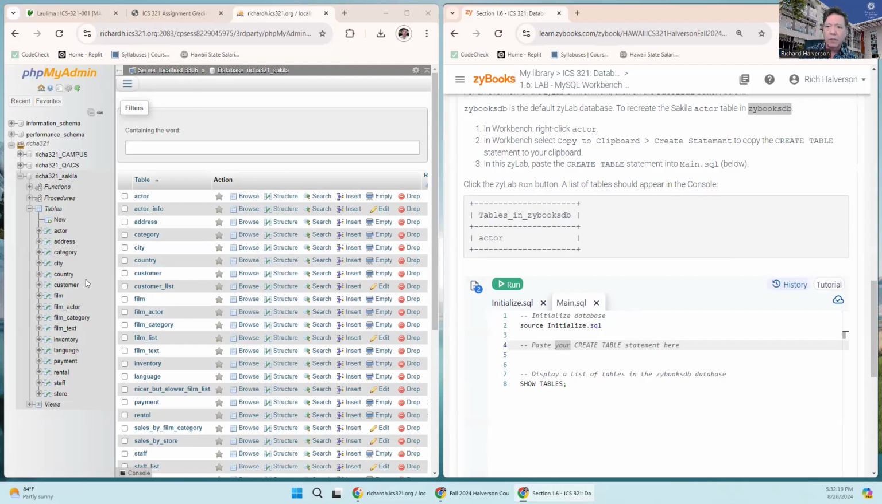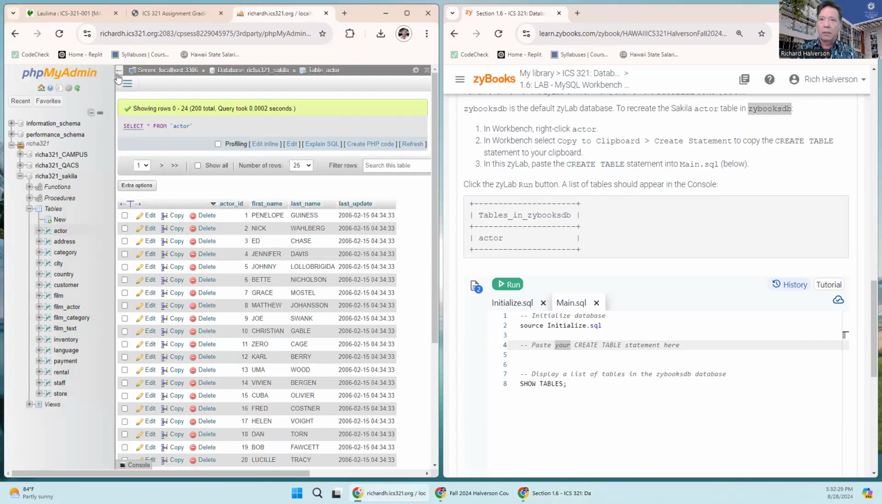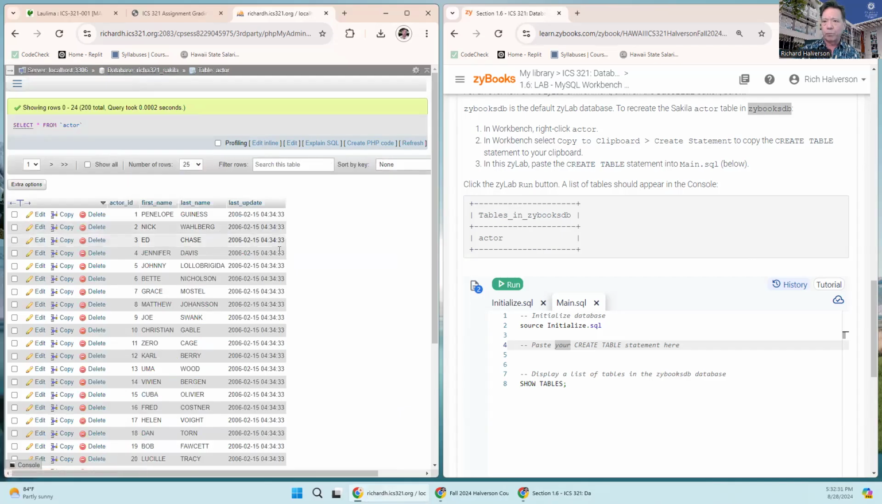Right click on actor. Okay, I'm just going to find actor here. Oh, it's right here at the top. I'm going to click on actor, and let me go boom. And then I want a create statement to copy the create table statement in your clipboard. Let's see.